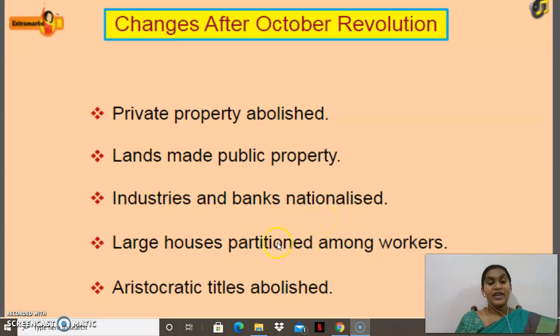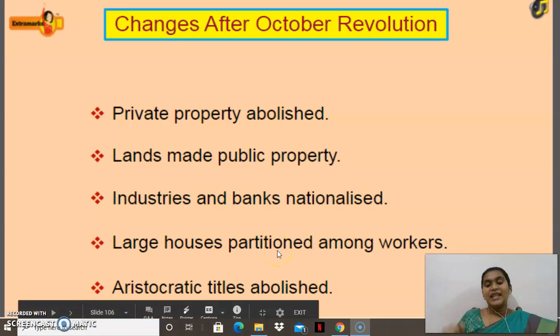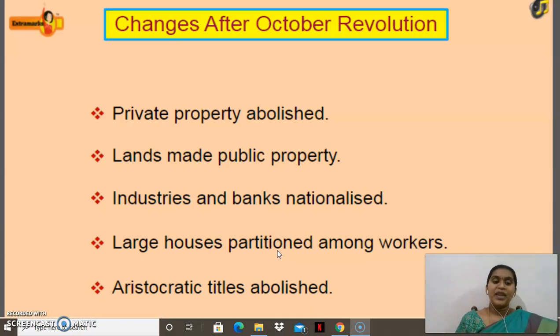As we have seen, the industrial workers faced huge problems, so for them they started to provide some facilities. The large houses were partitioned among the workers. Aristocratic titles were abolished. Whatever titles they had earlier were also abolished.